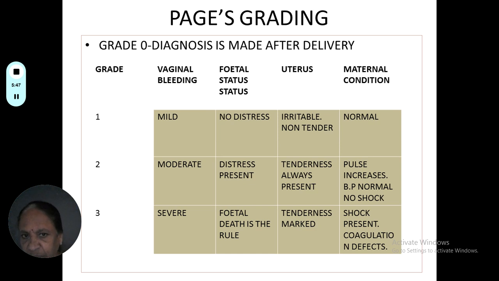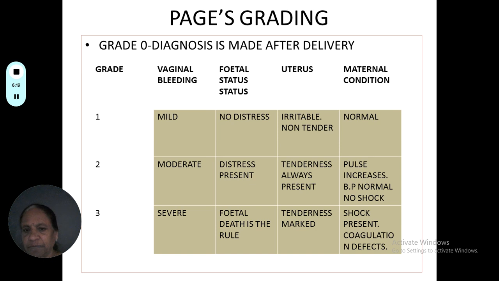In grade 2 of the Page's classification, it is called moderate abruptio placenta, where there is fetal distress, that means evidence of fetal heart variations, and there is meconium staining, all these things will be there. Tenderness is always present when you keep the hand on the uterus, and there is increased pulse, and BP will be stable, and there are no signs and symptoms of shock.